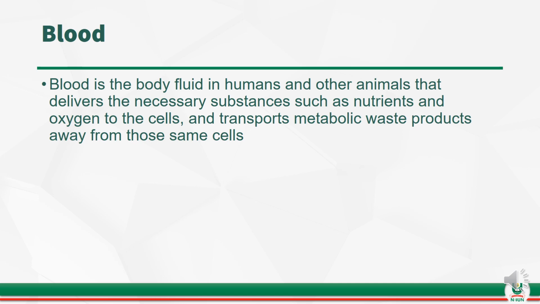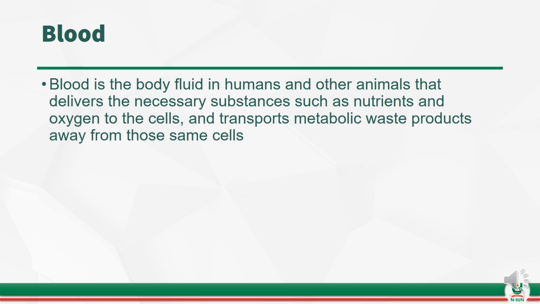Blood is defined as the body fluid in humans and other animals that delivers the necessary substances such as nutrients and oxygen to the cells and transports metabolic waste products away from those same cells. Blood, as you can see, is a medium.